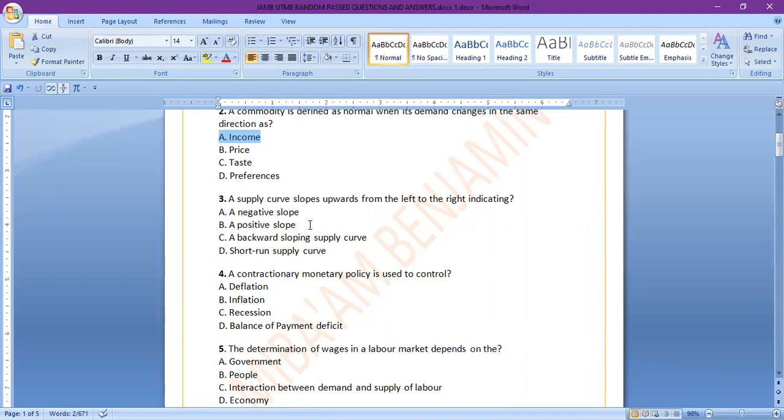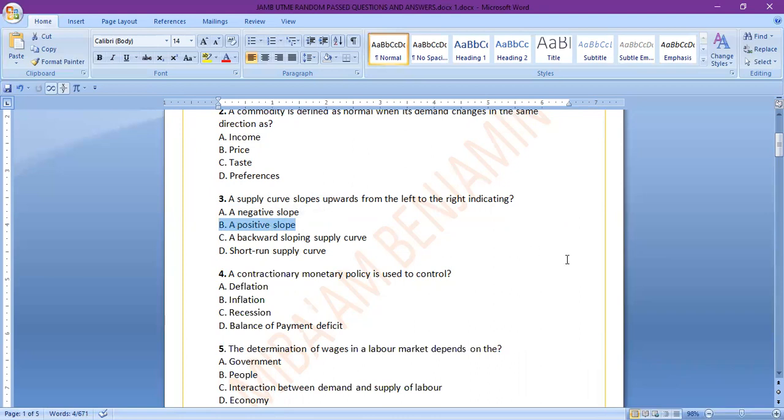In this case, the answer is clearly B. As we all know, the supply curve slopes upward from left to right, unlike a demand curve that slopes downward from left to right. So it's very clear. It's not a negative slope, not a backward sloping supply curve, and not a short run supply curve.